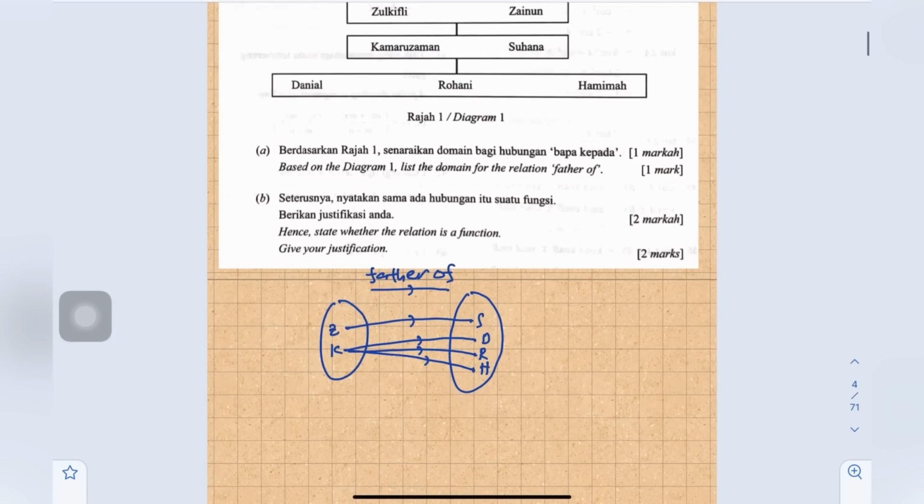So then A, based on the diagram 1, list the domain for the relation father of. To find the domain is this one. So we put it into the curly bracket. So Zulkifli and Kamaruzaman.